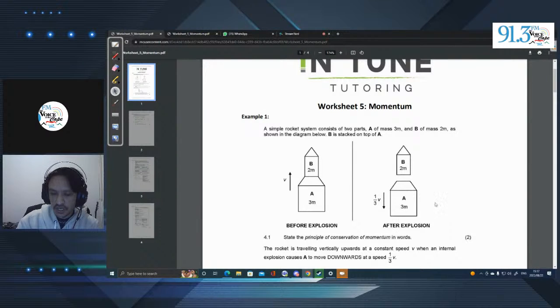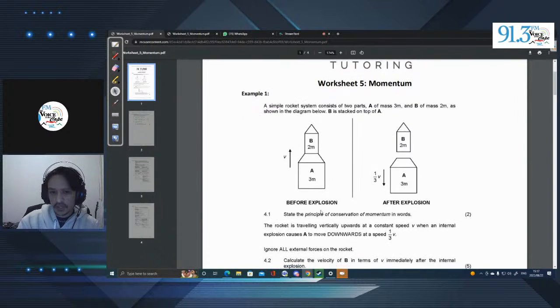So this is going to be an algebraic question. As shown in the diagram below, B is stacked on top of A. In the first scenario, before the explosion occurs, B is stacked on top of A, meaning the masses are together. In the second part, an explosion occurred and pushed A off of B. A is moving down with a speed of a third of the initial velocity that it went up with.